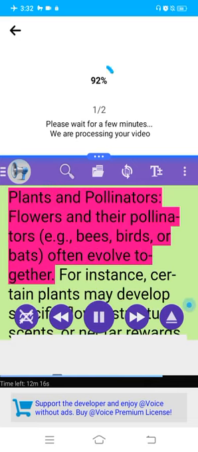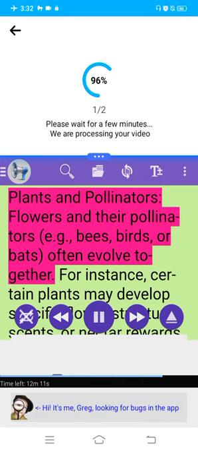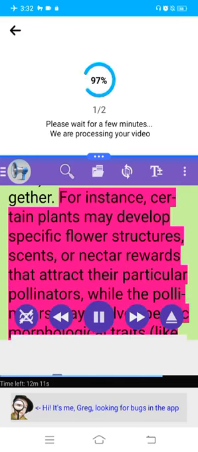Example: plants and pollinators. Flowers and their pollinators, e.g., bees, birds, or bats, often evolve together. For instance, certain plants may develop specific flower structures, scents, or nectar rewards that attract their particular pollinators, while the pollinators may evolve specific morphological traits, like proboscises, to access the nectar.